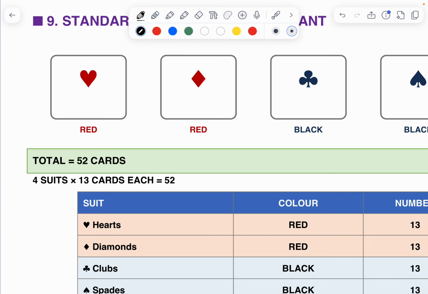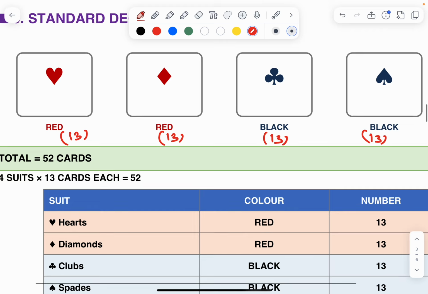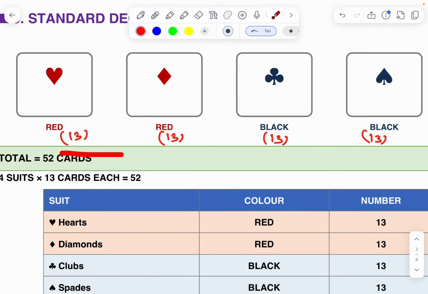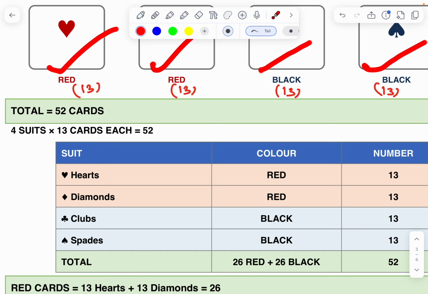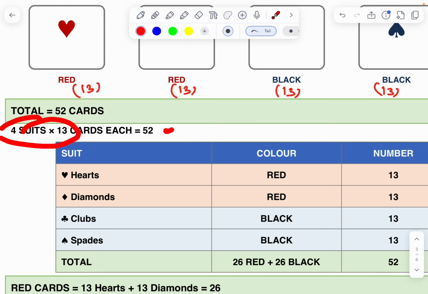In every suit, there are 13 cards. 13 plus 13 plus 13 plus 13, 52 cards total overall. 4 suits. This is one suit, this is one suit, this is one suit, this is one suit. Therefore, 4 into 13, 52 cards.